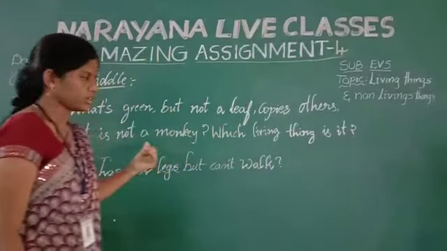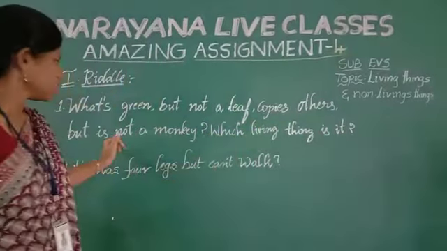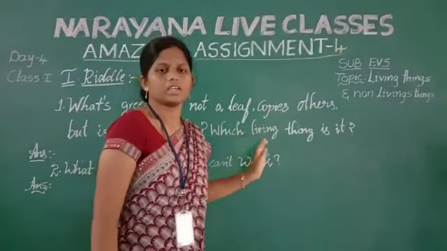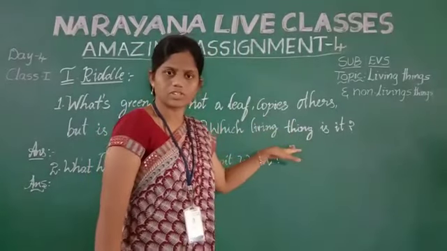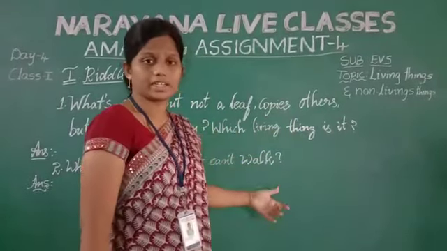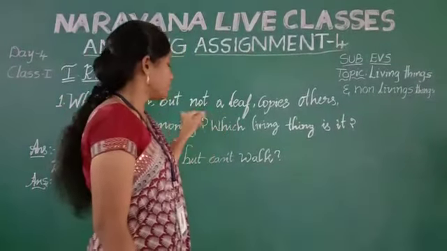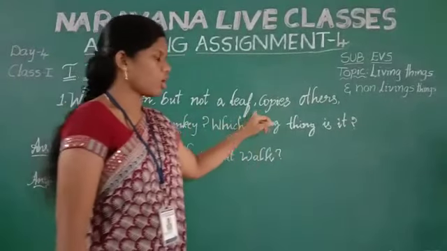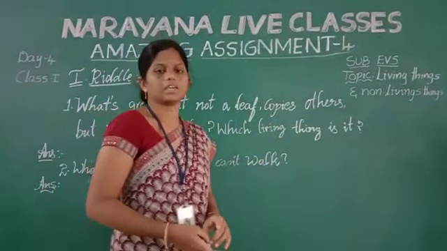See first question. What's green but not a leaf? Copies others but it is not a monkey. Which living thing is it? Look here. That means it is one living thing. That living thing is actually green in color but it is not a leaf. Yes, leaf is green color only, no? But it is not a leaf. It copies others but it is not a monkey.